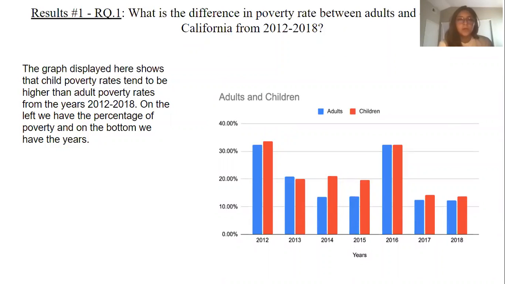For the results, one, we found that what is the difference in poverty rate between adults and children in California from 2012 to 2018? The graph displayed here shows that the child poverty rates tend to be higher than adult poverty rates from the years 2012 to 2018.